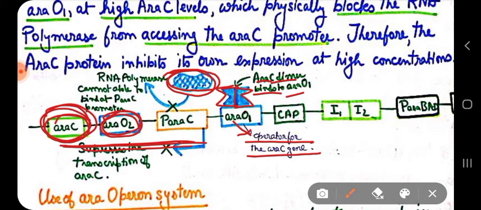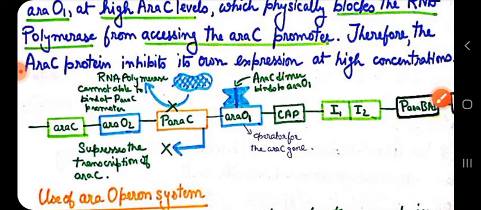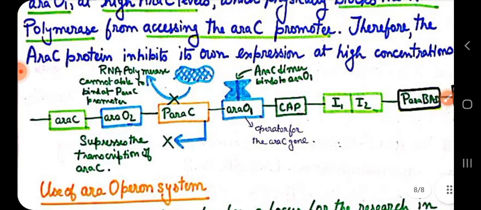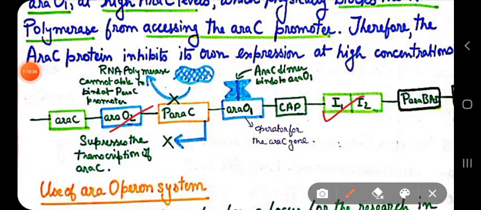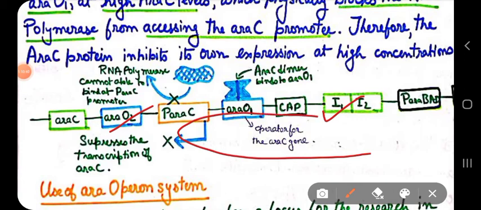In absence of arabinose, this ARA-C dimer binds to the ARA-I1 and ARA-O2, and thus it forms a loop-like structure.